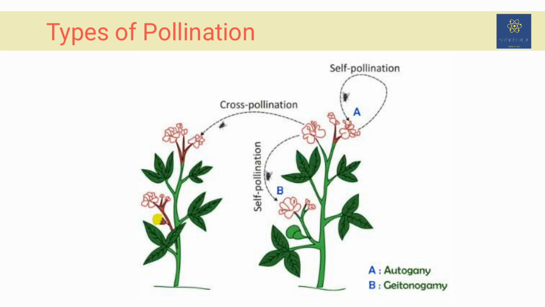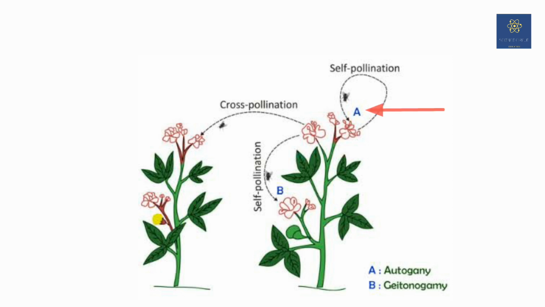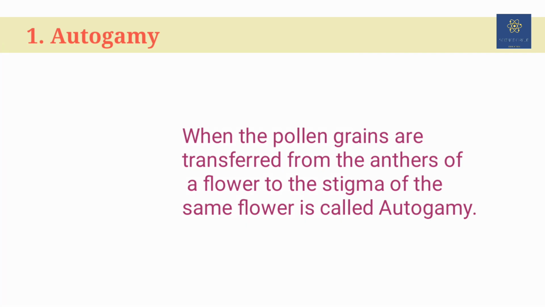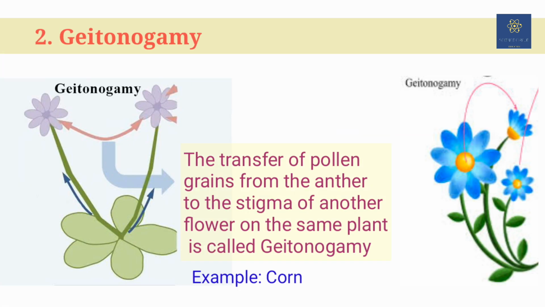Pollination is of three types, that is autogamy, xenogamy and allogamy. Autogamy, what is it? Transfer of pollen grains from the anther to the stigma of the same flower. Xenogamy is the transfer of pollen grains from the anther to the stigma of another flower of the same plant.